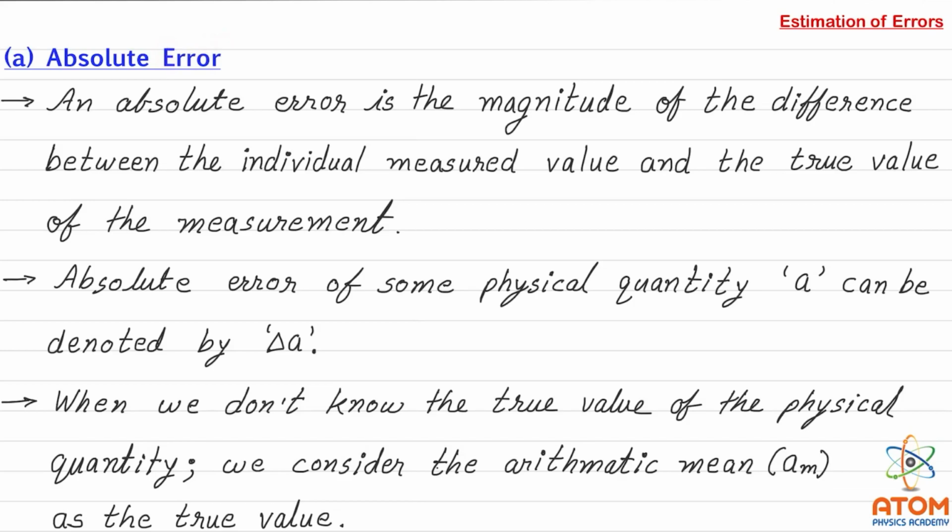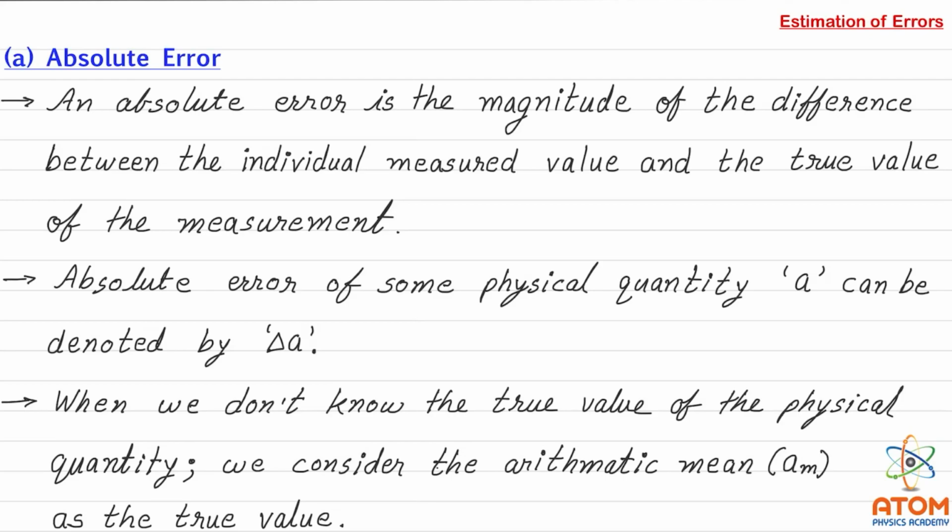Absolute error. An absolute error is the magnitude of the difference between the individual measurement value and the true value of the measurement. Here we need to understand one thing, that is, the true value. Practically, the true value is not possible.